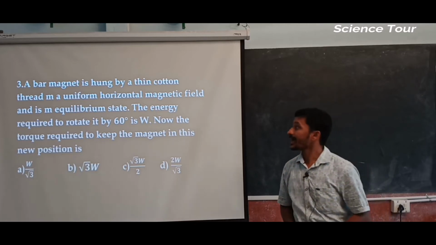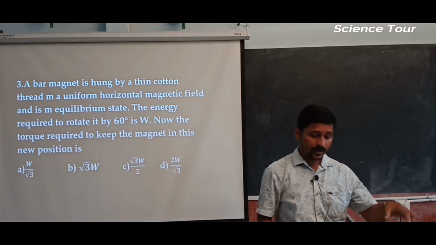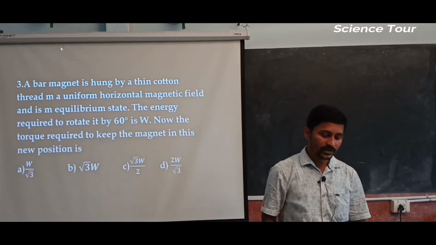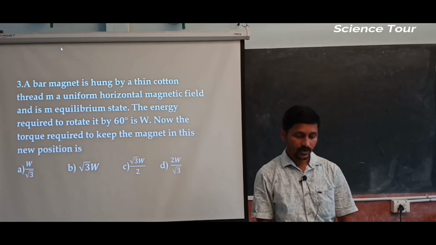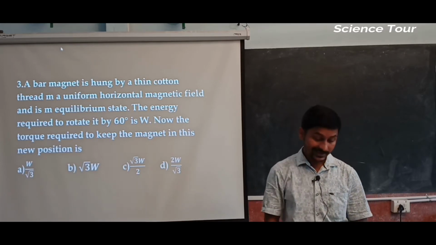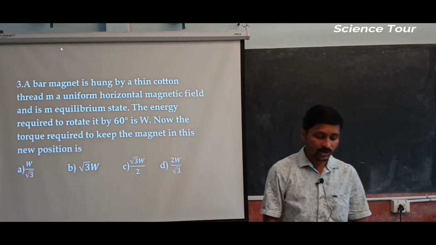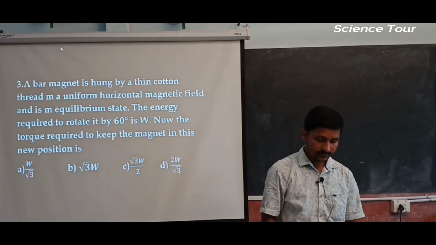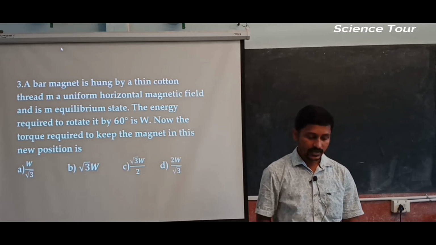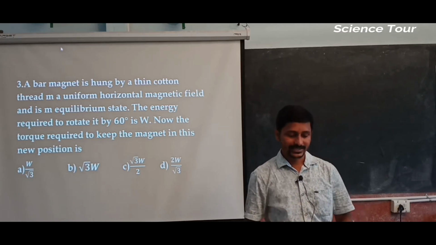A bar magnet is hung by a thin cotton thread in a uniform horizontal magnetic field and is in equilibrium state.